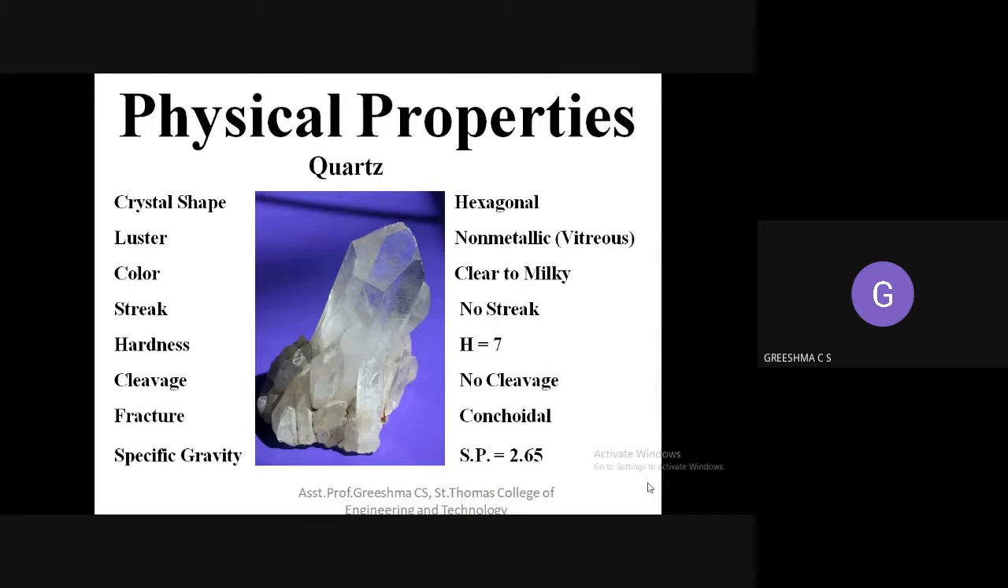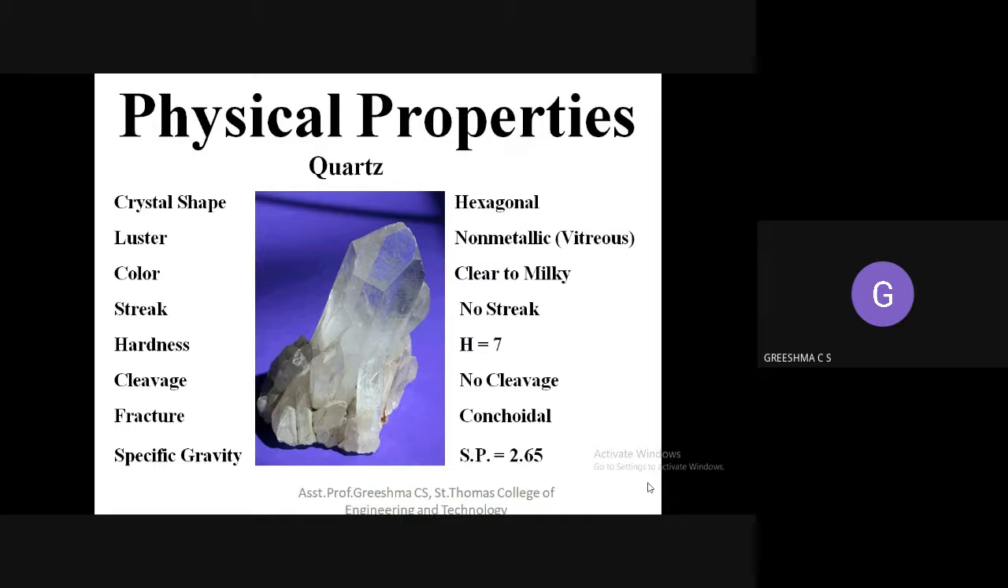Now coming to the physical properties of a mineral. What are the physical properties of a mineral? If you go for examples of minerals, you can say quartz is an example of a mineral. Quartz, diamond, these are all naturally occurring materials. Then limestone, hematite, hornblende. All these things are examples of minerals.